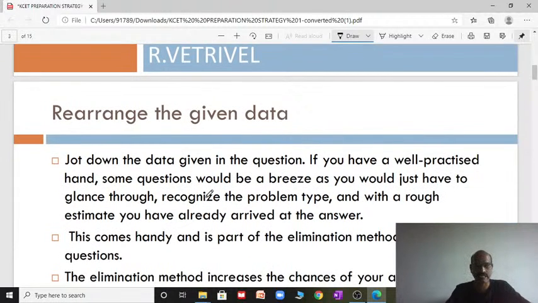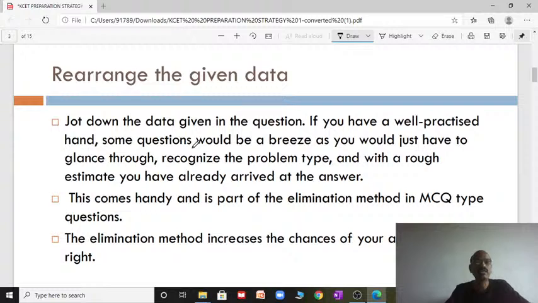First, let us discuss some important points, the tricks to solve physics problems. Rearrange the given data. Note down the data given in the question paper. If you are reading a particular question, first note down the data that is given. If you have well practiced, some questions would be a breeze, as you would just have to glance through. Once you see the question itself, it will strike your mind. Recognize the problem type, and with your rough estimate, you have already arrived at your answer. That's why rearrange the given data. Once you read the question, note down the data first.